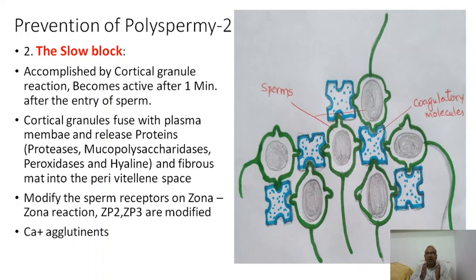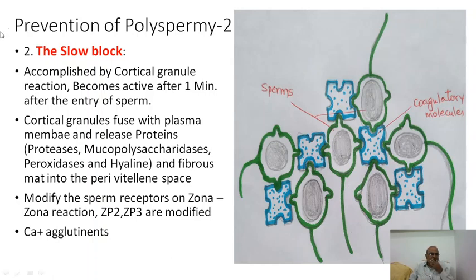It will last for only 1 minute. And after 1 minute, what happens? After 1 minute, the cortical granules inside the egg will go outside, and along with calcium ions, along with certain enzymes, along with certain materials, they block the sperms and coat the entire egg with a very, very strong substance called hyaline substance.